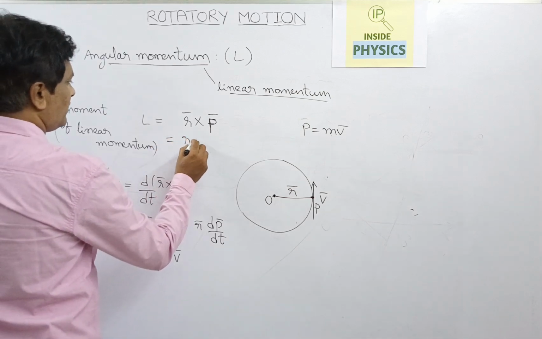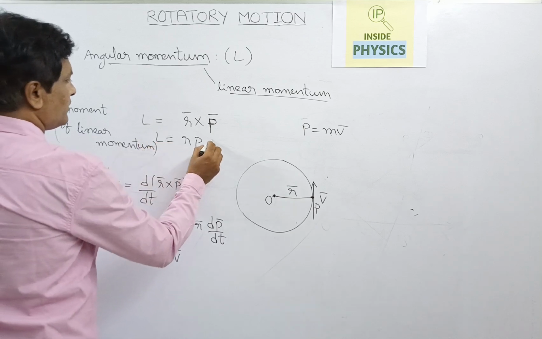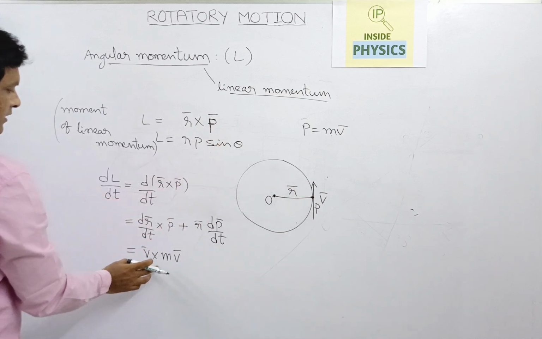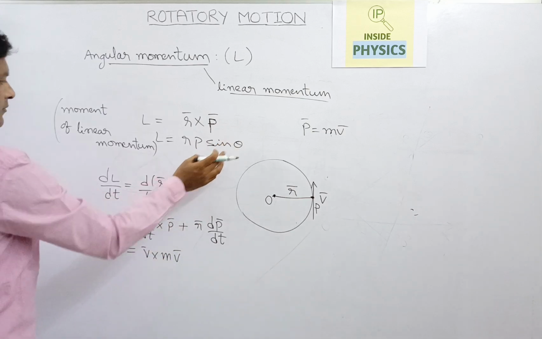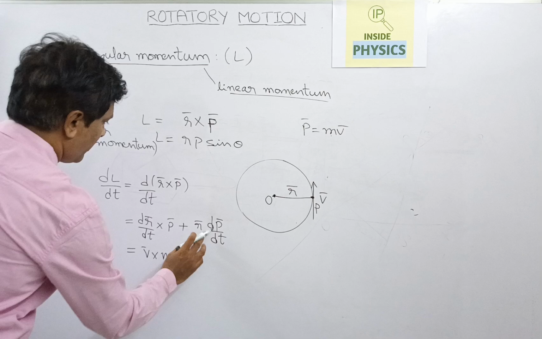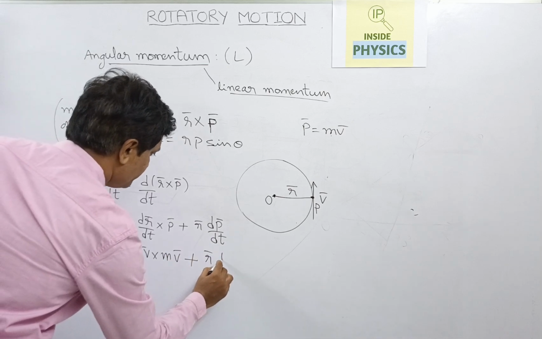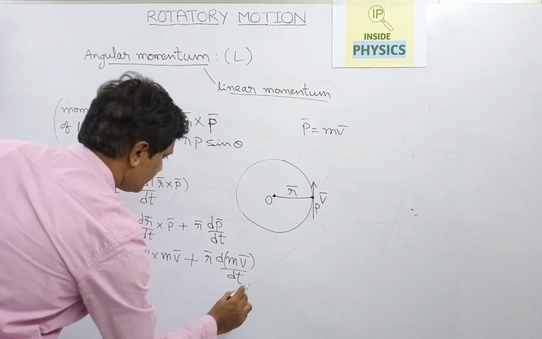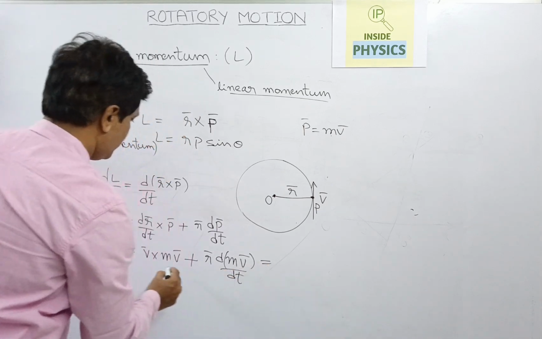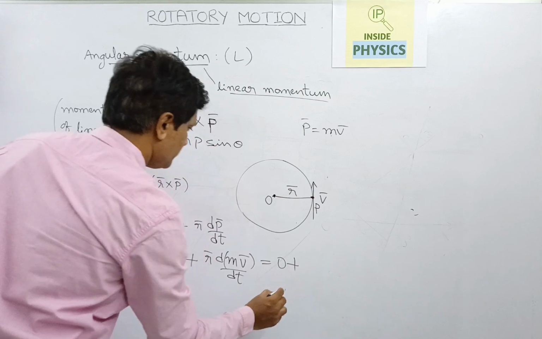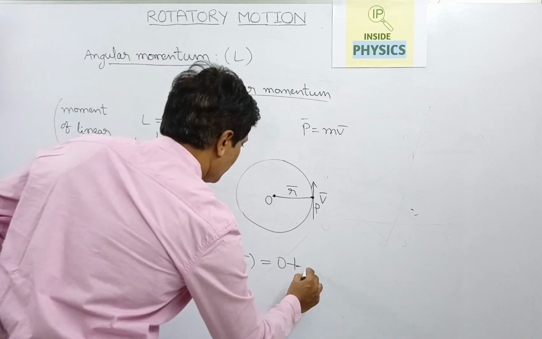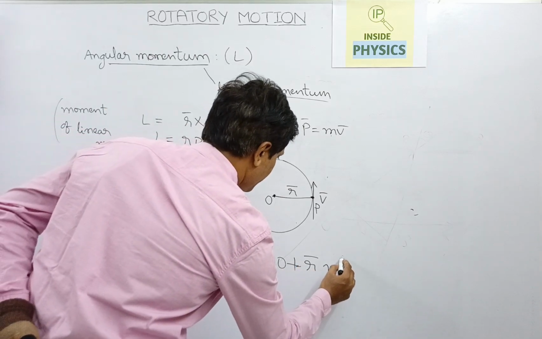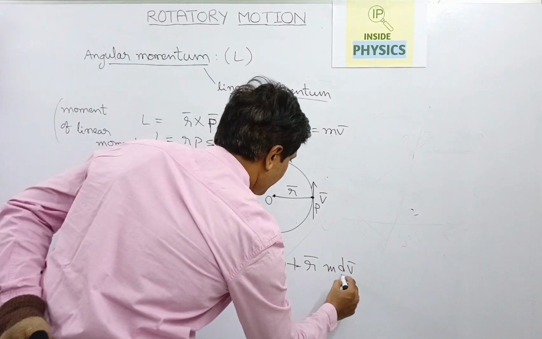If you consider the magnitude, we can write it similar to what we did in torque, rp sin theta. Here v bar and v bar are parallel, so theta becomes 0 and this will be 0. So this is 0 plus r bar cross dp bar by dt. Since m is a constant, we can write r bar cross m dv bar by dt.